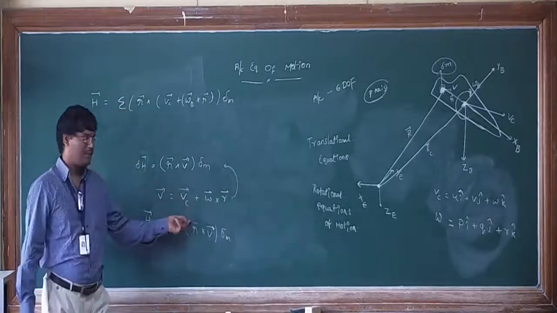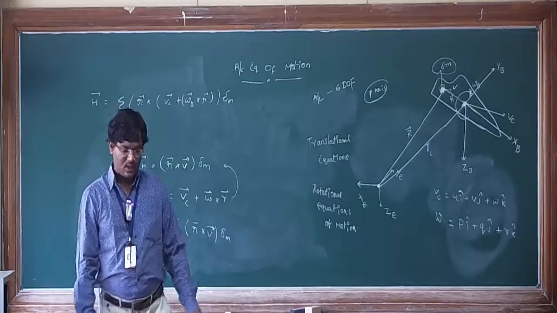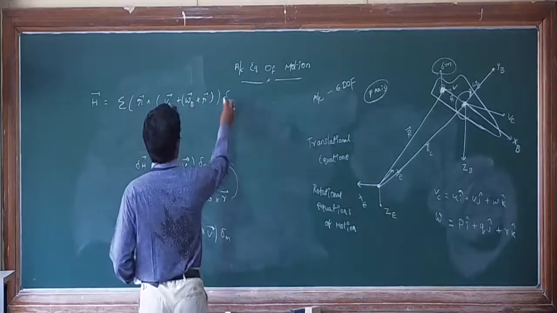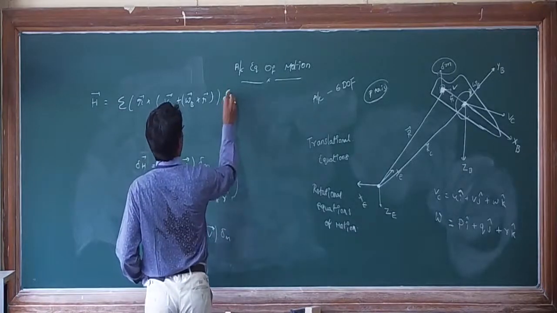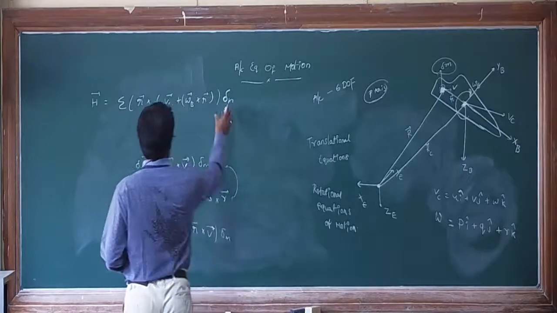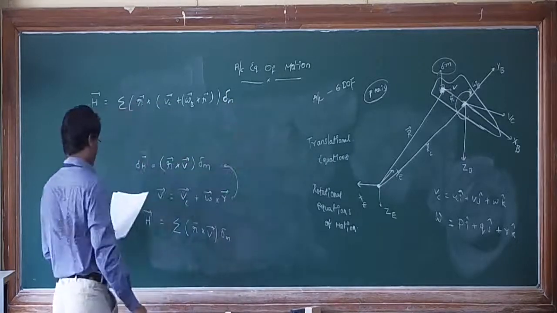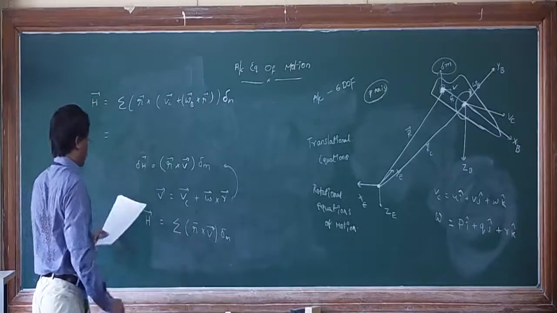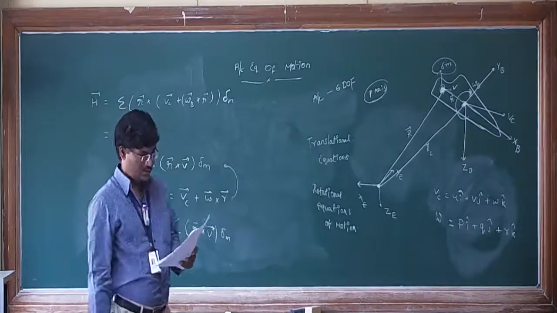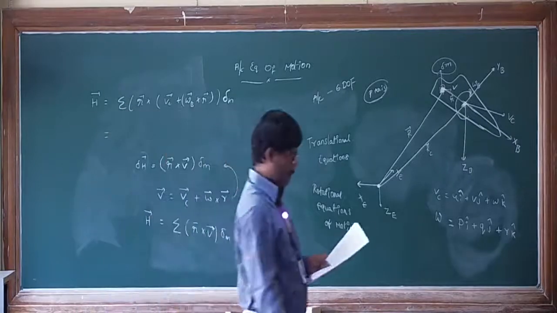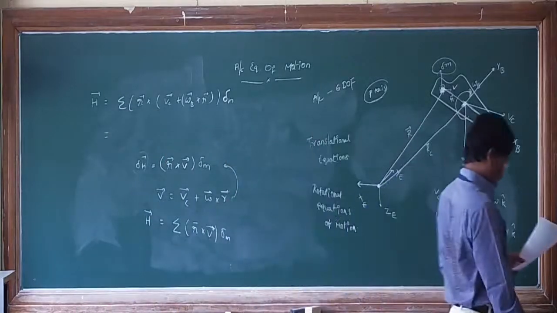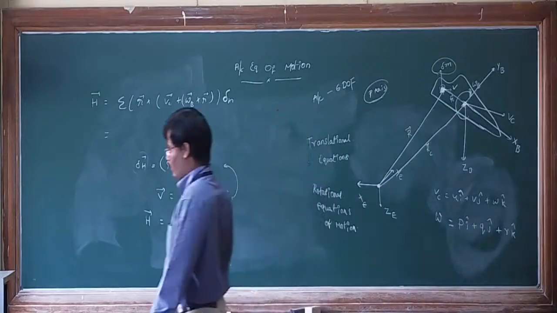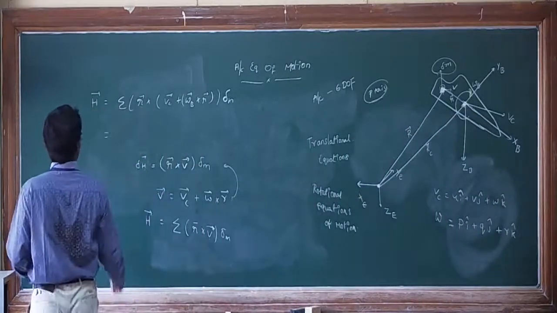Velocity of the center of mass plus omega bar cross r bar, right? Everyone, what about this delta m? It is the small elemental mass. Can you expand this term for me? Yesterday we already discussed how to expand that.